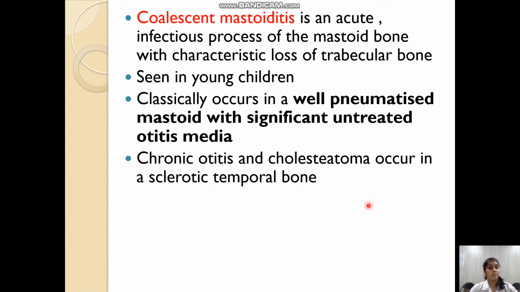Now, if the pus collected in the mastoid is not drained either spontaneously or by surgical intervention, then it leads to the necrosis and demineralization of the bony trabeculae, and that will lead to a condition which is known as coalescent mastoiditis, which is an acute infectious process of the mastoid bone with characteristic loss of the trabecular bone. It is usually seen in young children. It occurs in a well-pneumatized mastoid with significant untreated otitis media. It is a continuous erosive process.